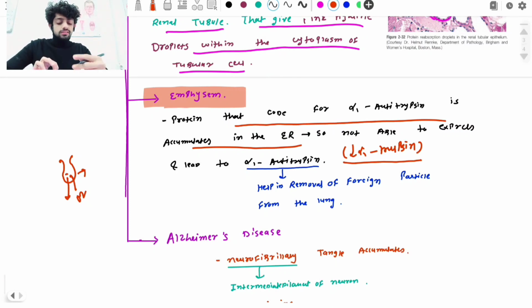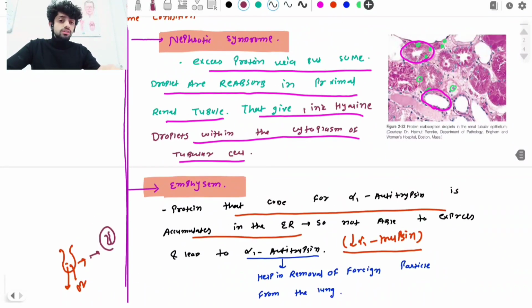This normal size is maintained with the help of alpha 1 antitrypsin. If alpha 1 antitrypsin is absent, what happens to the alveoli? The alveoli become collapsed, shrunken. What is the name of that condition? The collapse of the alveoli is called emphysema.